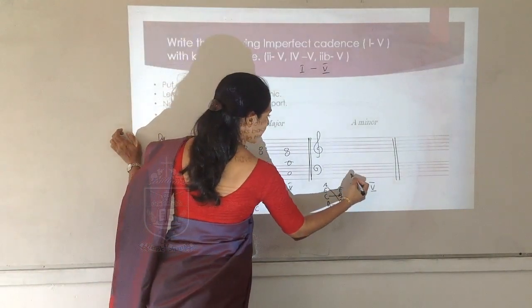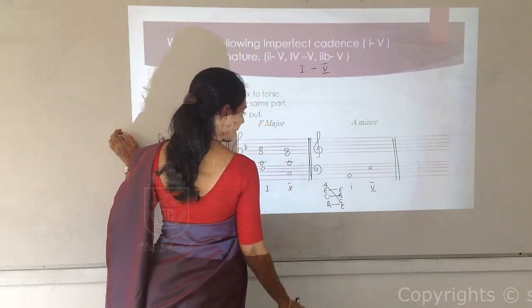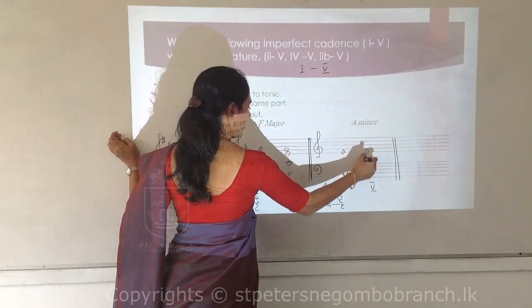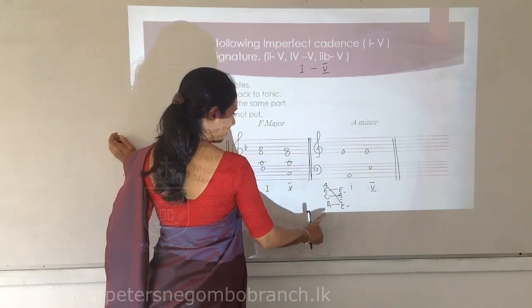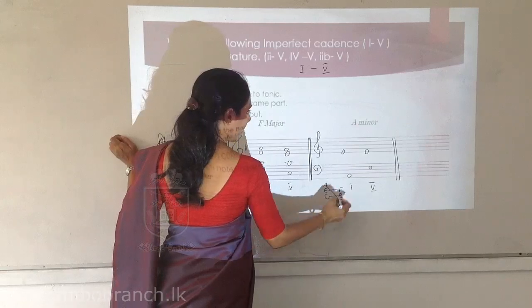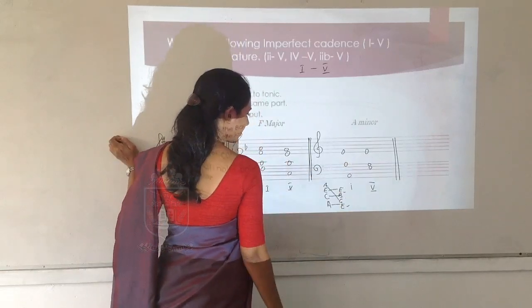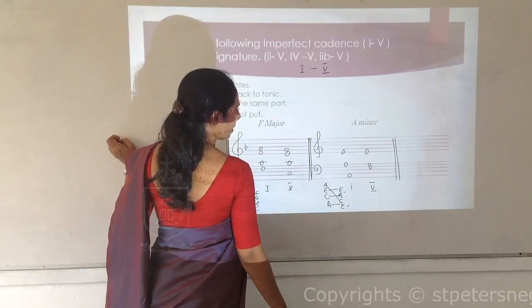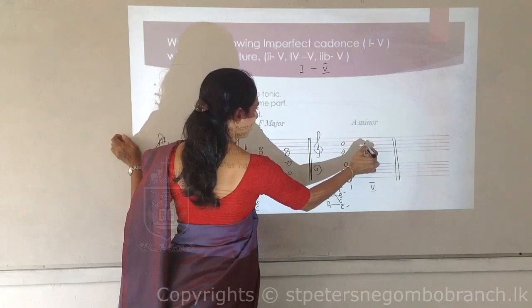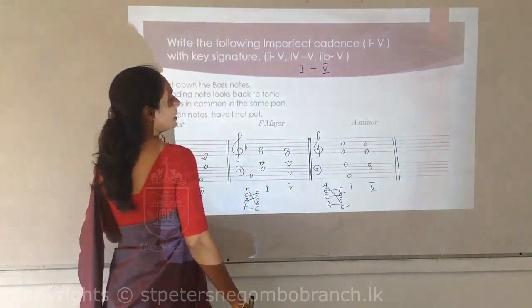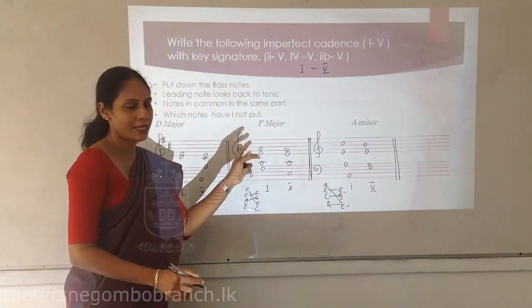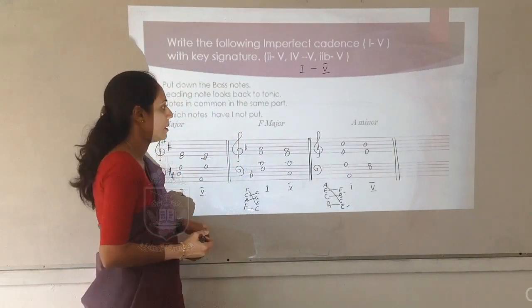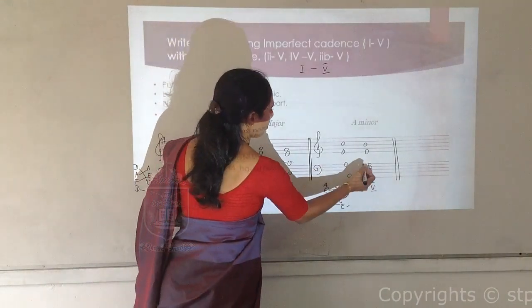So A, E, A, E. I'm going to put E, E here. A, G. A, G. That one is C, B. We can put C, B here. Yes. And the other thing is you must raise the 7th note in a minor key. So in A minor, what is the leading note? What is the 7th note? G. Here G, you should raise this.